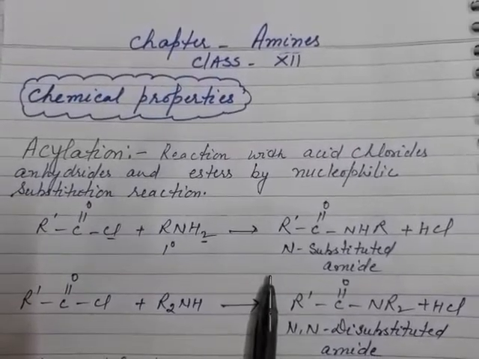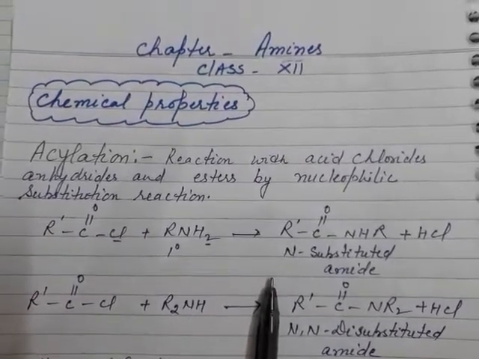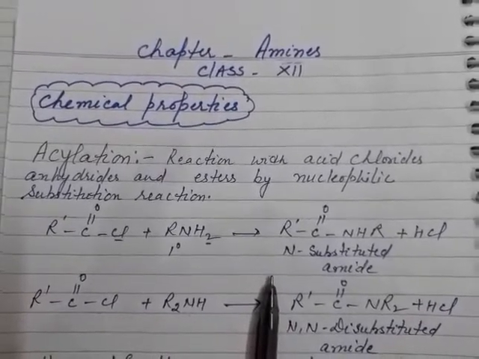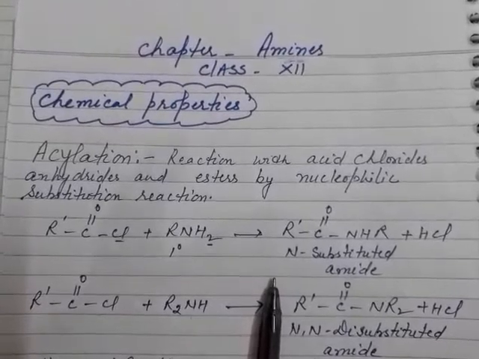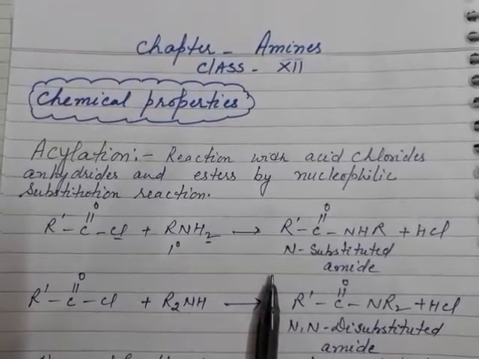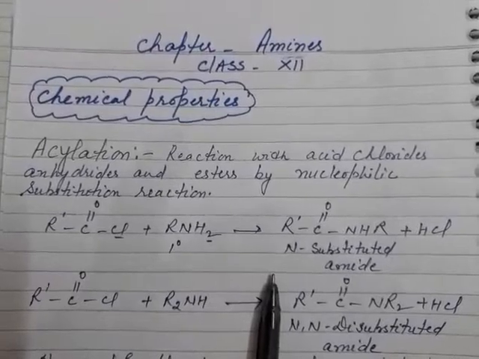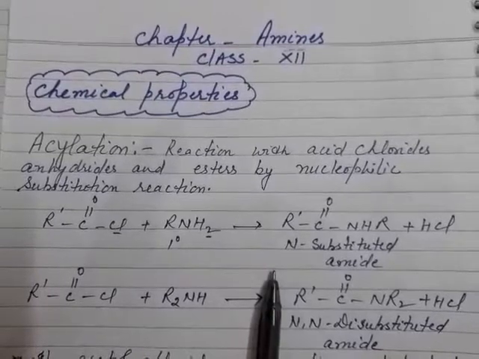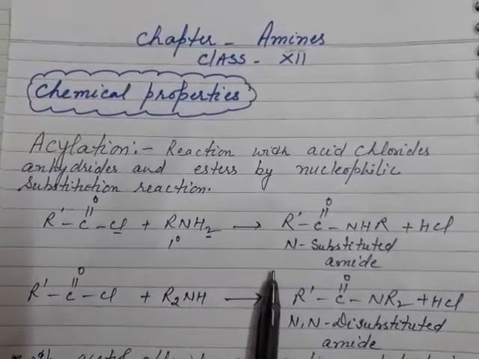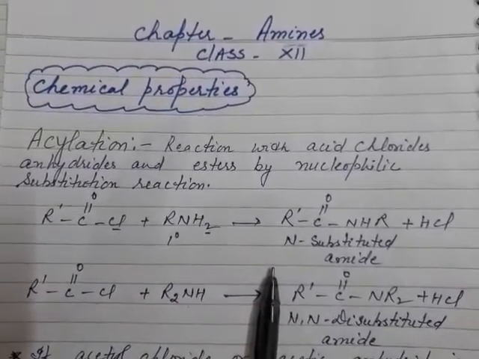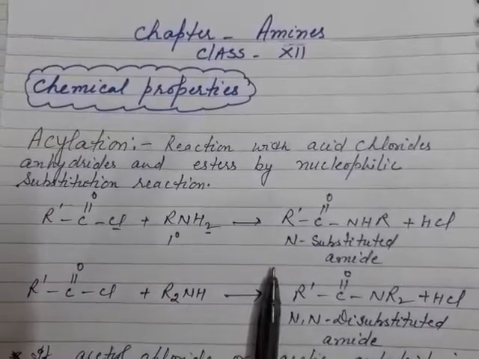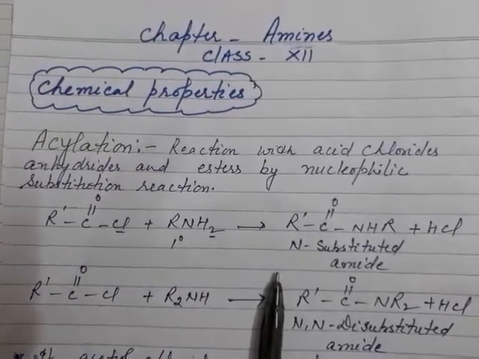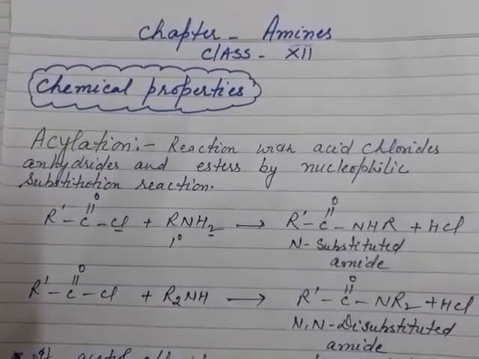The amides formed here do not react further with acid chlorides or anhydrides because the amide is non-basic and a poor nucleophile, due to the delocalization of the lone pair over the carbonyl carbon. If acetyl chloride or acetic anhydride is used as acylating agent, an acetyl group is introduced into the molecule and the process is known as acetylation.